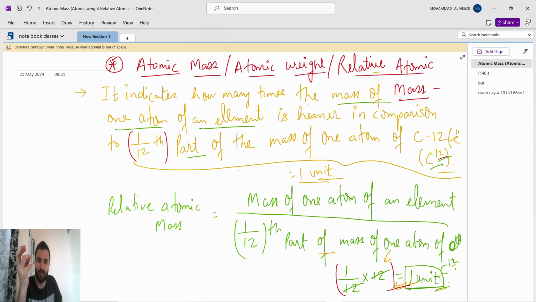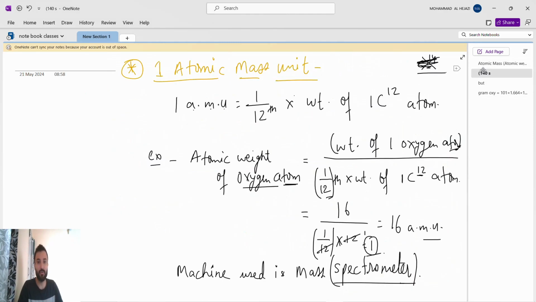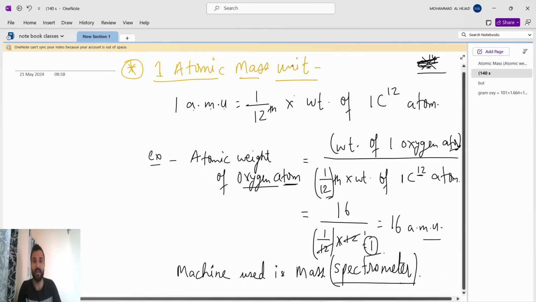Mass of one atom of an element divided by this relative mass. The relative mass value is 1. So whatever mass of one atom you bring, that will only become the atomic mass unit. And we have to see the unit. The unit is atomic mass unit, AMU, correct? So 1 AMU is how much?